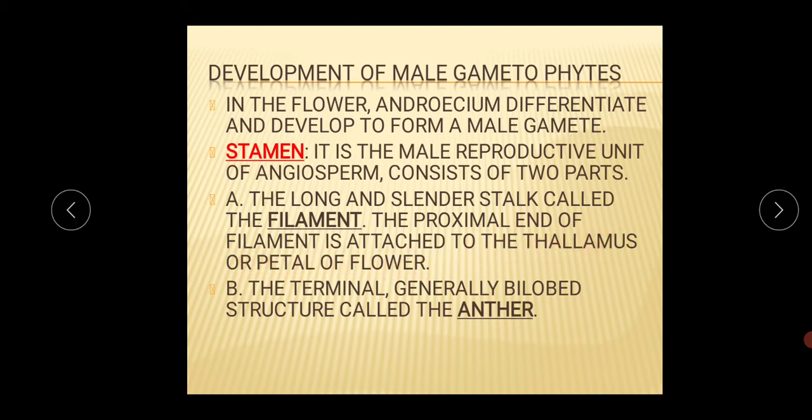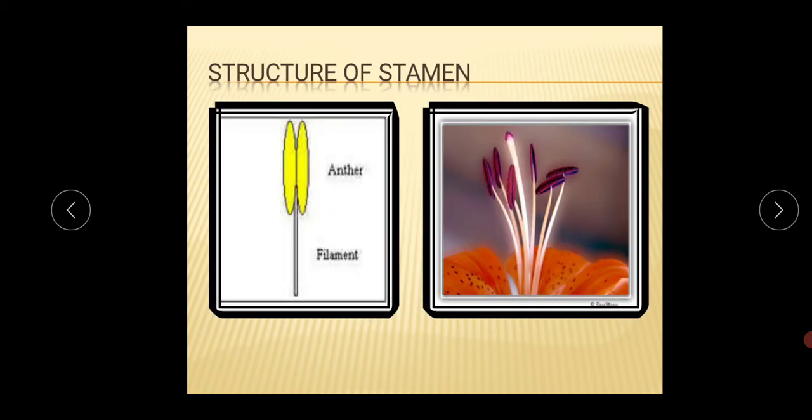Okay, and the next thing is the terminal, generally bilobe structure called the anther. So the upper portion, the bilobe structure, is called the anther portion. So this is the picture of the stamen. This is the structure of the stamen.